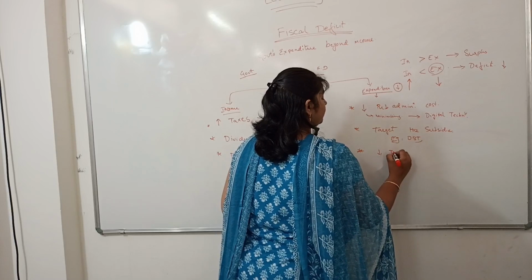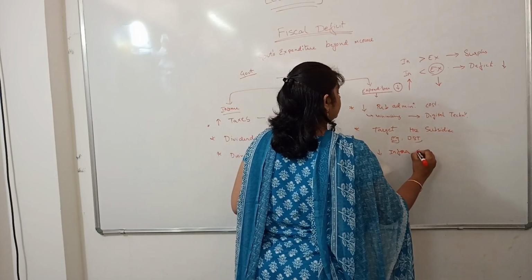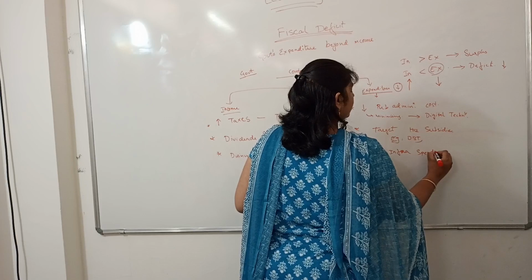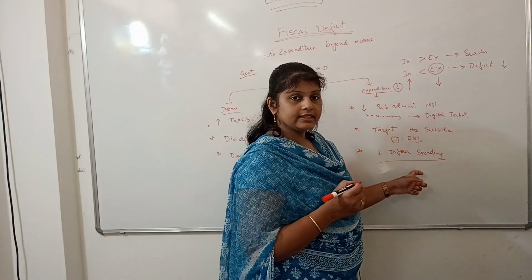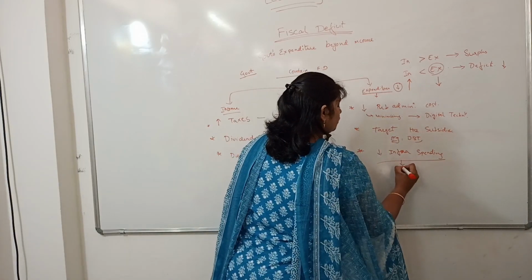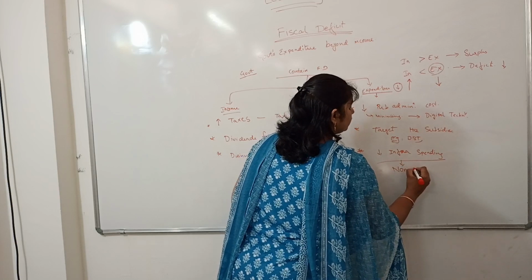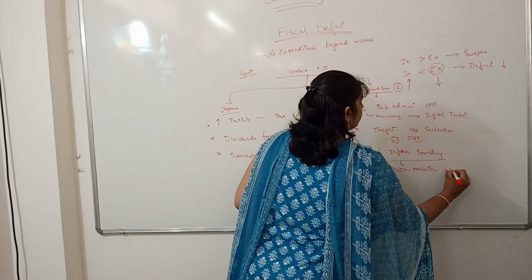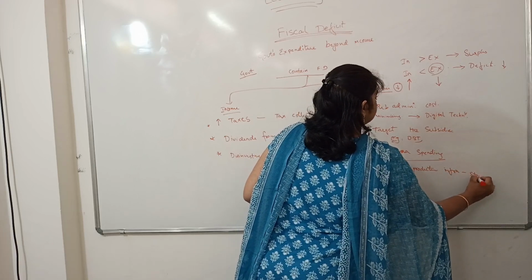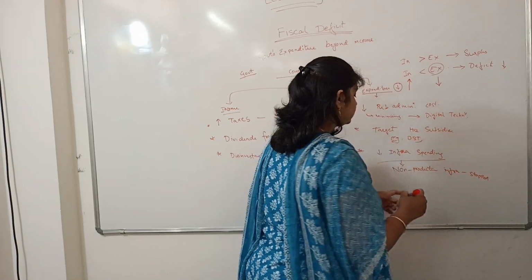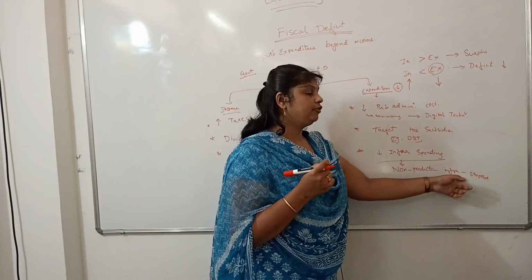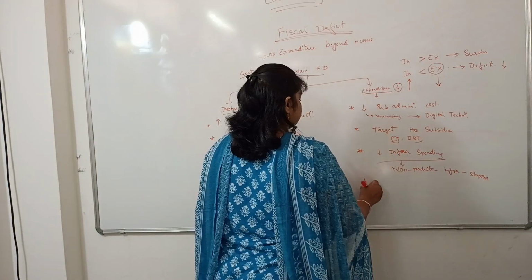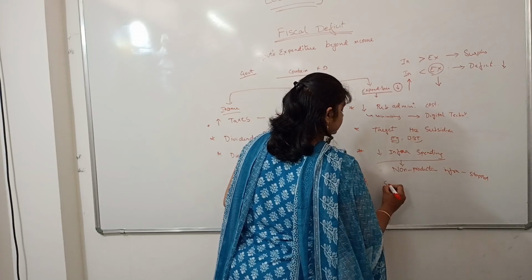Decrease infrastructure spending. Generally, economists say we should not decrease spending on the infrastructure side. What we should do is, non-productive infrastructure should be stopped. Wherever the infrastructure is thought to be non-productive, then we should stop those projects. And social sector spending.